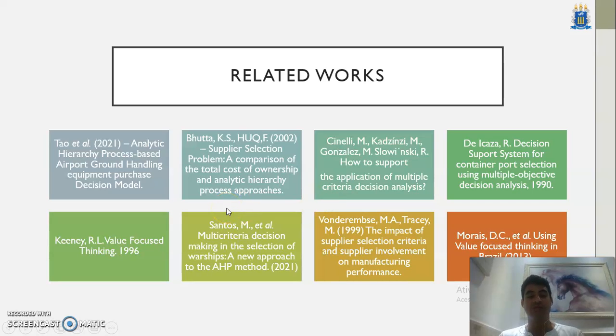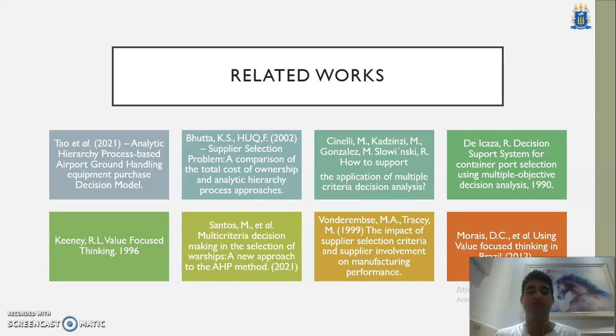Here we have some related works regarding the supplier selection problem. In 2021, Tal used the AHP process for ground handling equipment purchasing. We have a supplier selection problem on AHP, also for total cost of ownership, by Ellram in 2002, which is a very important article for understanding the essence of the supplier selection problem, which is very discussed. It has lots of discussion on this problem in the literature.